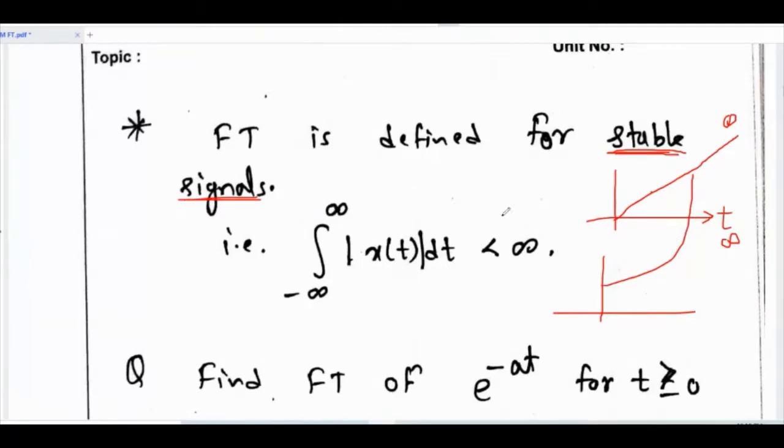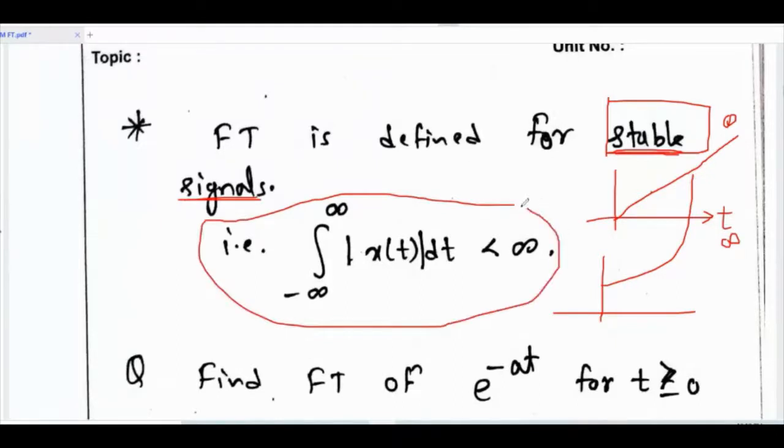But Fourier transform exists only for stable signals. The signals which are stable in nature, for those signals only we have Fourier transform. That means the integration from minus infinity to infinity of mod x of t dt should be less than infinity. If this integration is finite, then only we can have Fourier transform. So this is the limitation of Fourier transform, that it does not exist for unstable signals.